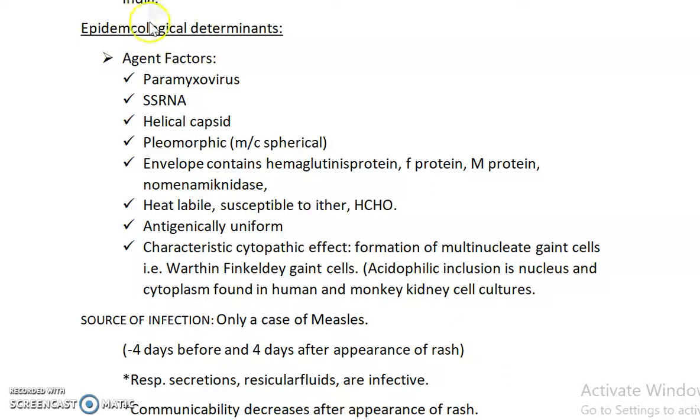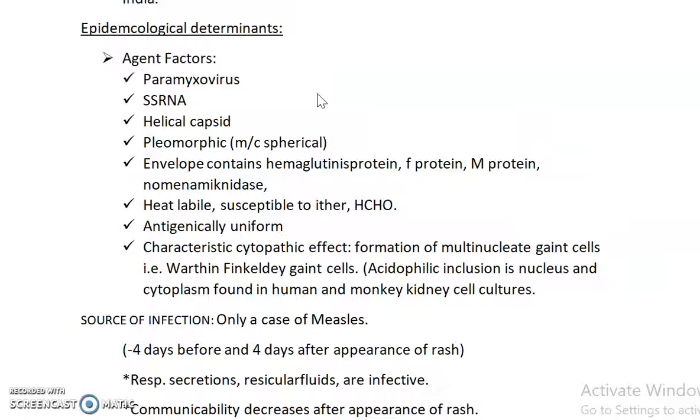Epidemiological determinants is a spelling mistake. The agent factor: it belongs to the paramyxoviridae. It's a single stranded RNA. So we are coming from inside: nucleus, capsid, then envelope, and its shape, in an order. So there is single stranded RNA, a helical capsid, which is covered by an envelope which contains hemagglutinin, F protein, M protein, but there is no neuraminidase present.